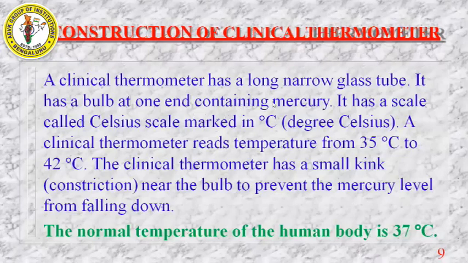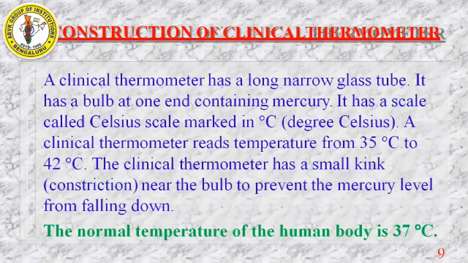So the clinical thermometer has a long narrow glass tube, a long straight glass tube. At one end there will be a bulb, and that bulb contains mercury. Mercury is one of the elements in the periodic table. That liquid mercury will be inside the bulb. It has a scale called the Celsius scale.